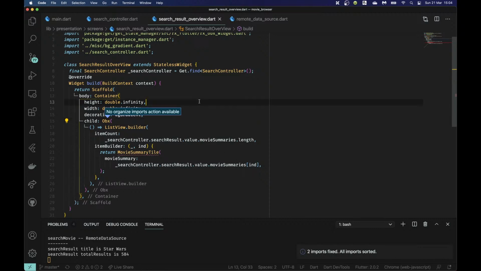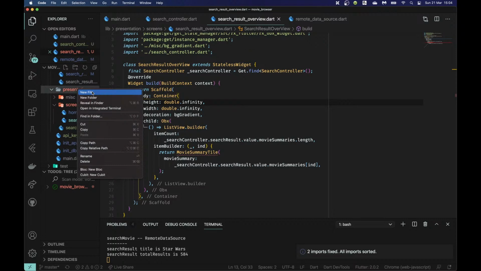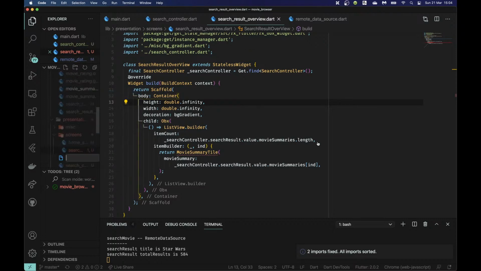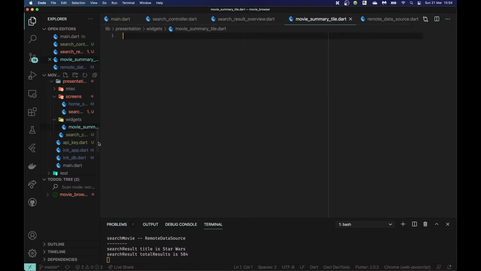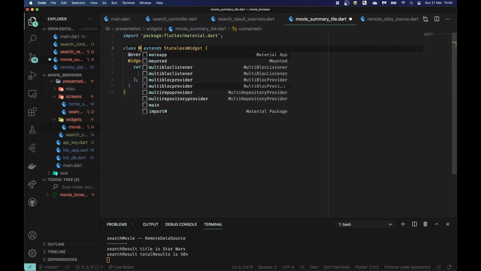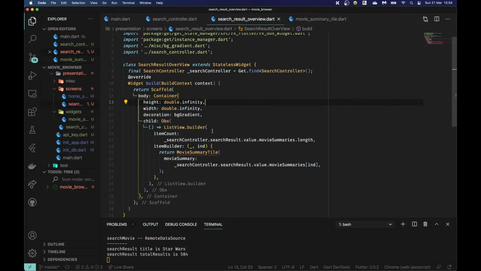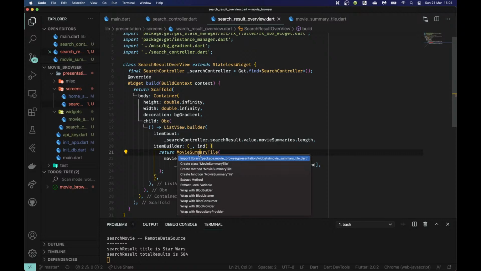So that should work. And now I'm going to make a new file, and I'm going to put that in widgets, which doesn't exist yet, and movie_summary_tile.dart, just like that. impm stl MovieSummaryTile, just so it exists, so that I can import this.